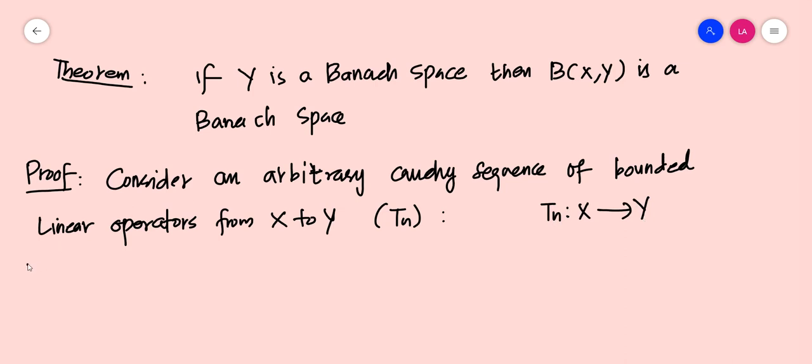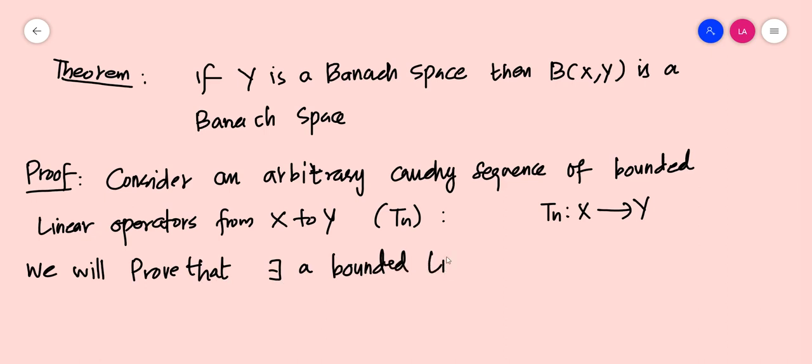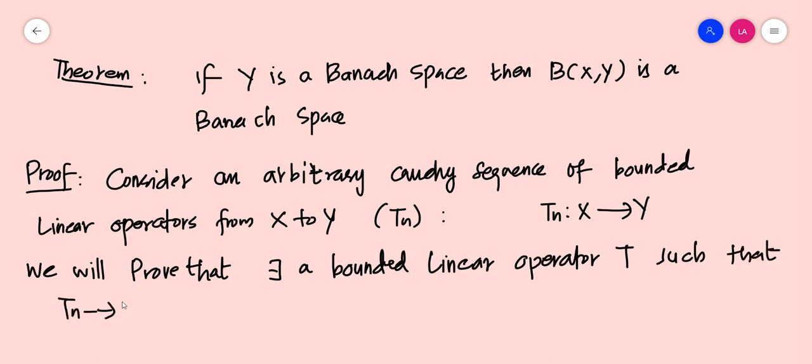And we will prove that there exists a bounded linear operator T such that Tn converges to T and T belongs to B of XY.